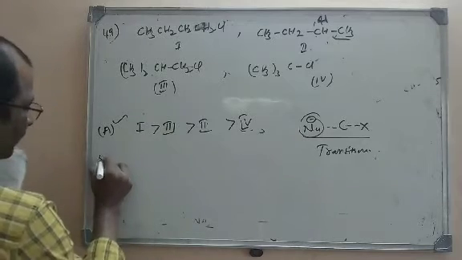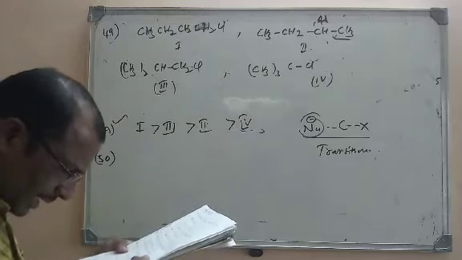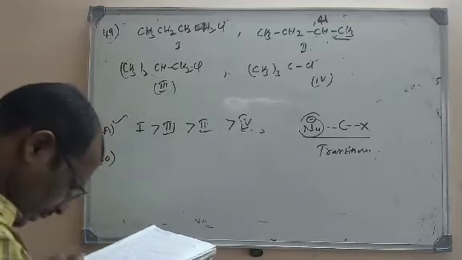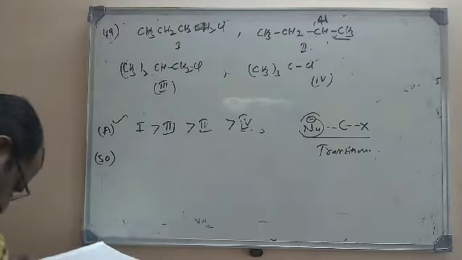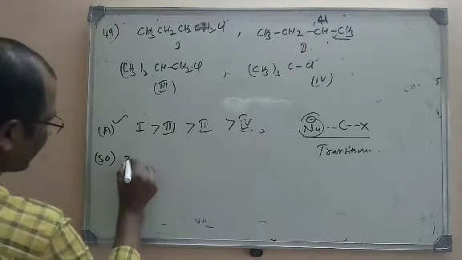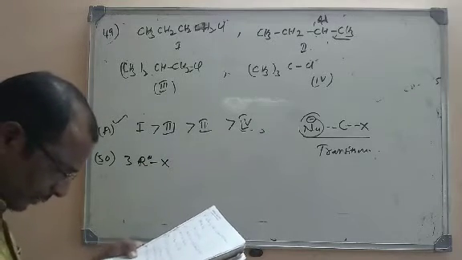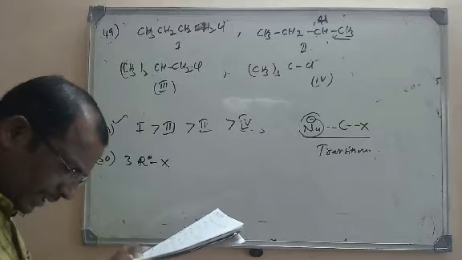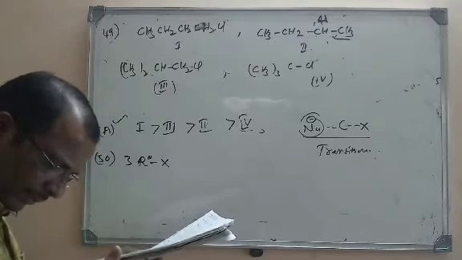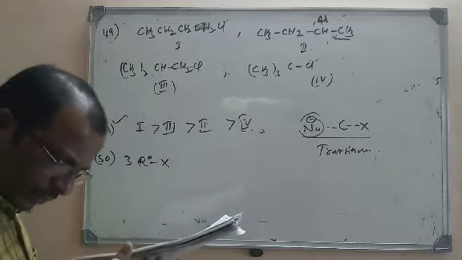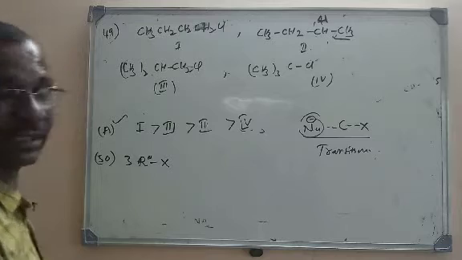Let us go to the next question. Question number 50. Tertiary alkyl halides are practically inert to substitution by the SN2 mechanism. The reason is: insolubility, instability, inductive effect, or steric factor. Steric factor is the correct one.